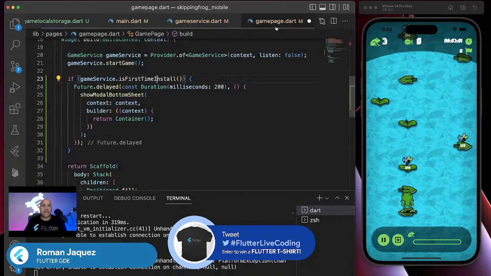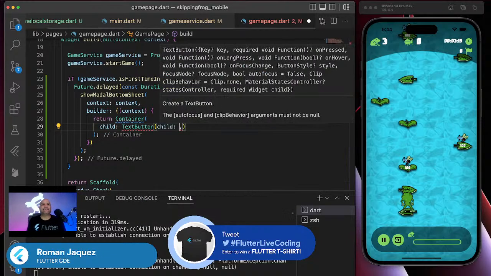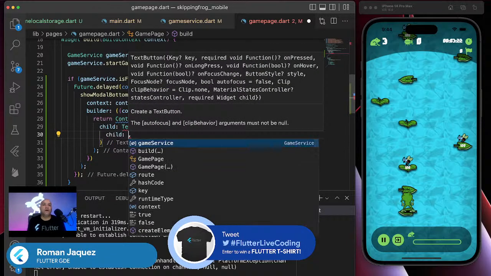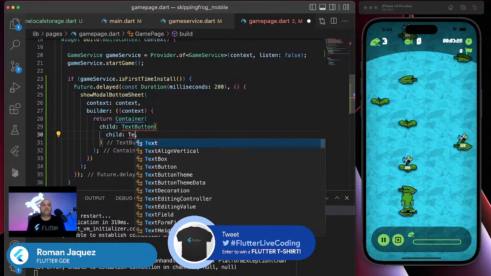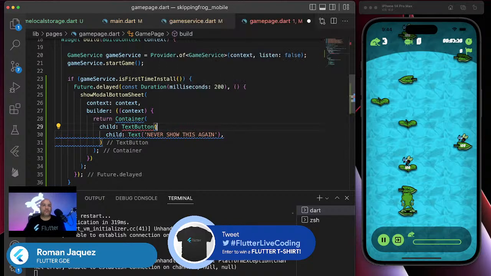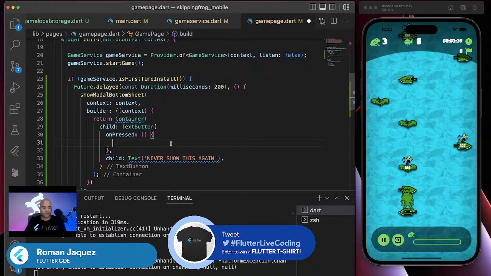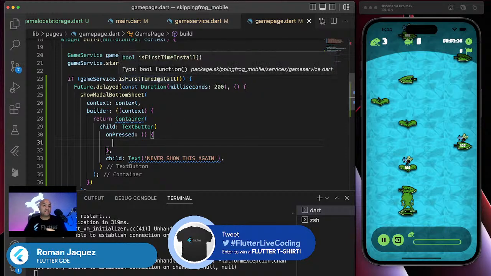So I'm going to go back to my game page, and I already created a wrapper for that implementation. So I'm saying, if game service is first installed, then show it. If not, then in here, let's create a temporary button. So I'm just going to say child, a text button, something simple. And I'm going to say child, and then text, never show this again. Something like this, right? And of course, you know that a text button needs an onPressed. I'm just going to keep it really simple.